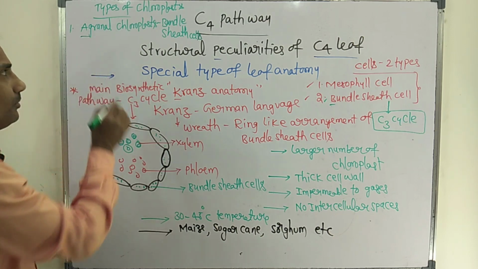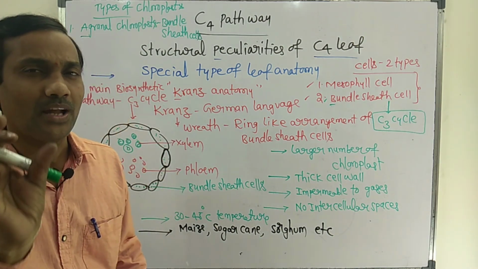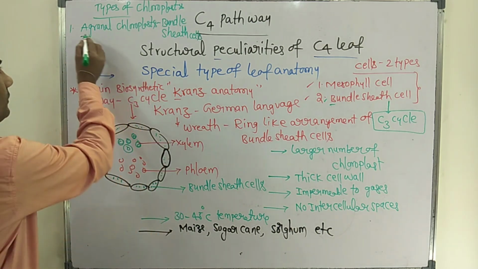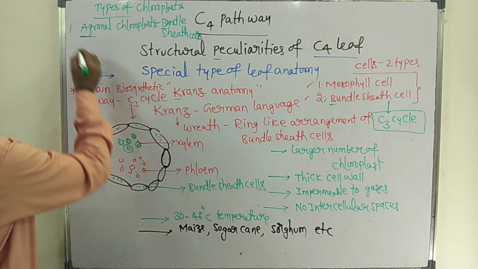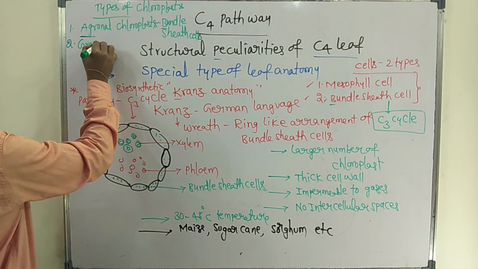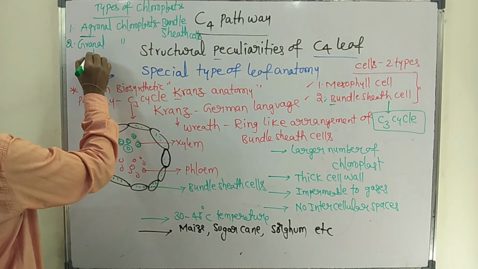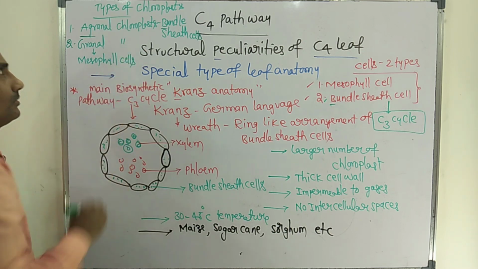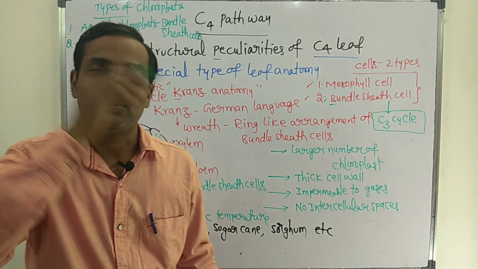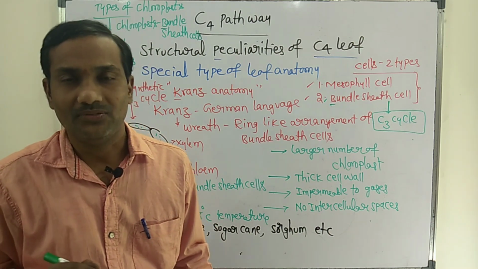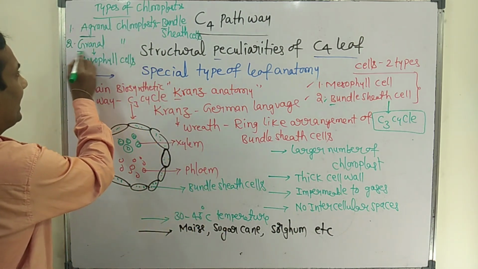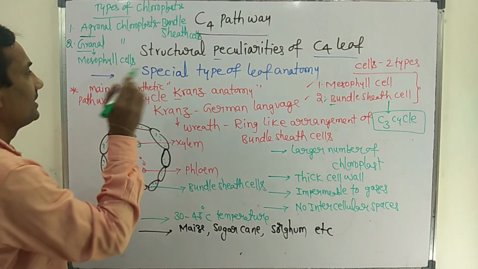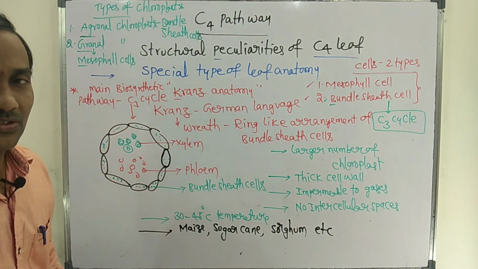Agranal chloroplast means chloroplast without grana. Such chloroplasts are known as agranal chloroplasts, found in bundle sheath cells. Whereas granal chloroplasts are found in mesophyll cells. So 2 types of cells and 2 types of chloroplasts are involved in the C4 pathway. The granal chloroplast consists of thylakoid grana, and such chloroplasts are found in mesophyll cells.